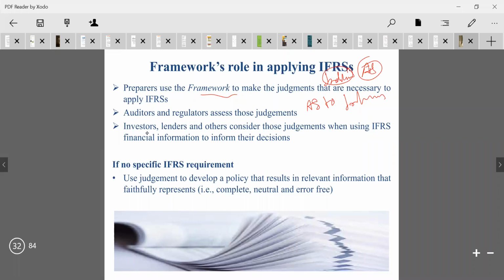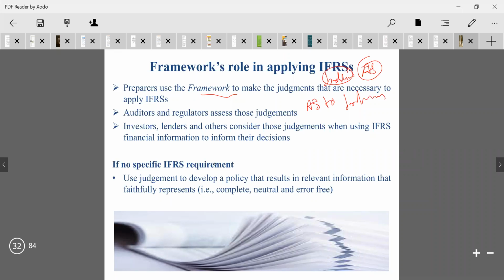The investors, lenders and others consider these judgments when using IFRS financial information to inform their decisions. For them also, because they are also a part of the business entity. They also have to be informed of the change from one accounting system to another accounting system. Whom do we have to inform? Investors, lenders and other people who are directly or indirectly related to the business or business activities, all of them have to be informed.